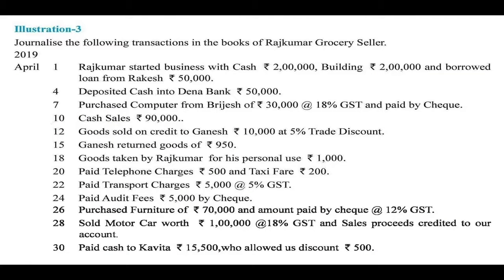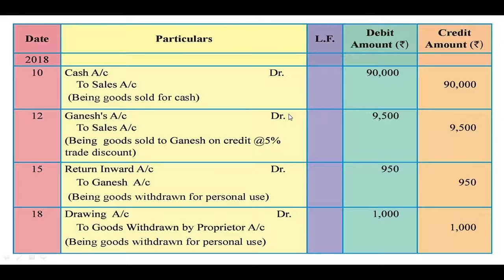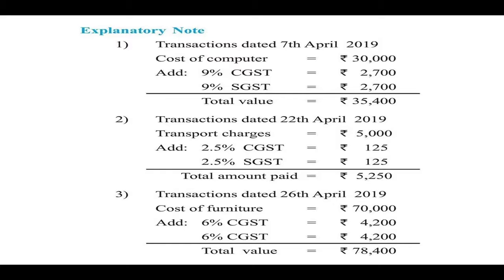7th April, purchased computer from Brijesh of rupees 30,000 at 18% GST and paid by check. The cost of the computer is rupees 30,000. On that the businessman Rajkumar has to pay 18% GST. So 18% of 30,000 you have to calculate. The calculation is given on the last page under explanatory note.